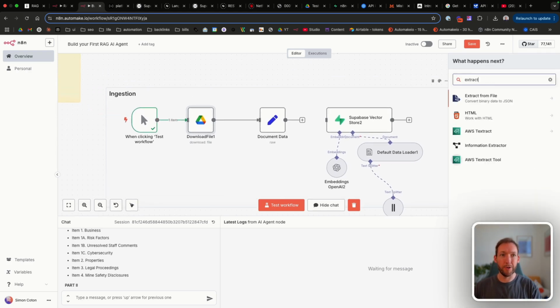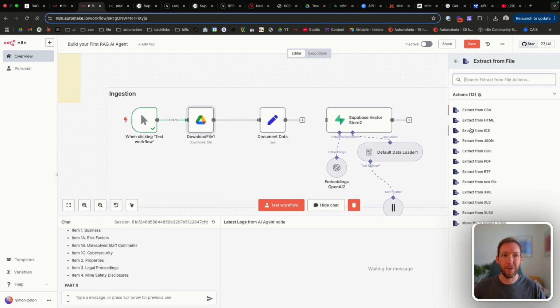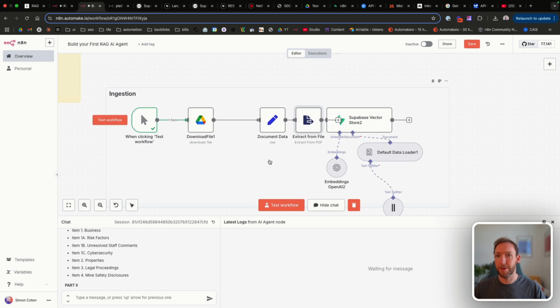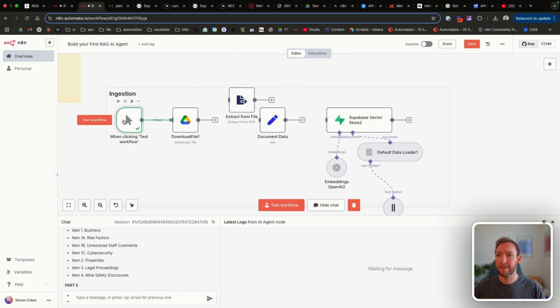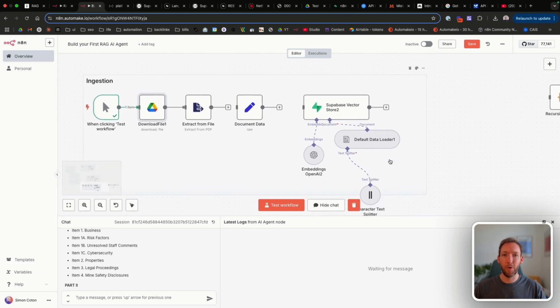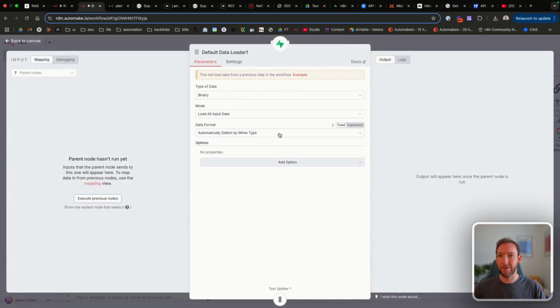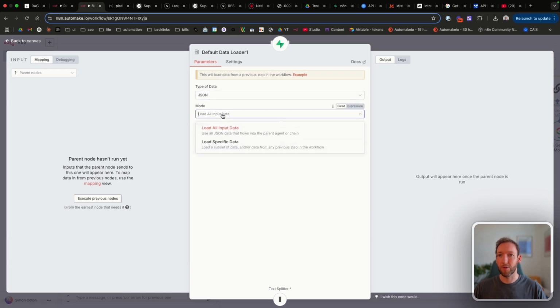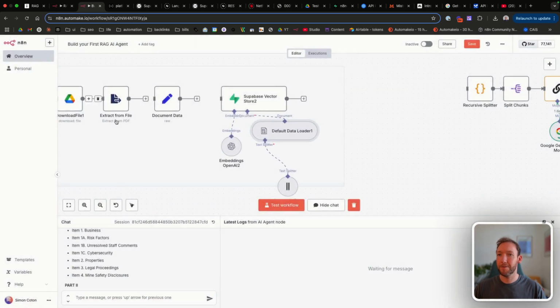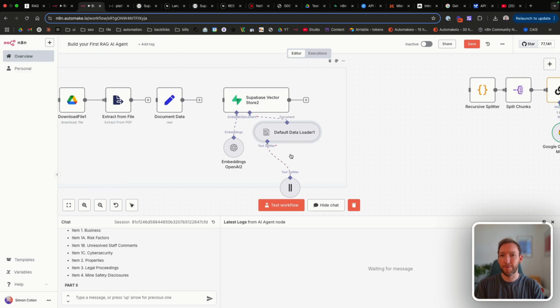So an additional node we're going to need here is extract from file. In this example, we know we're receiving a PDF from here. So we'll have an extract from PDF node that we will connect to our Google Drive. And before, we said in our data loader that it would be a binary data type. Now it would be a JSON data type, and we're saying to load all input data. And that just means that we're now more flexible to multiple input types.